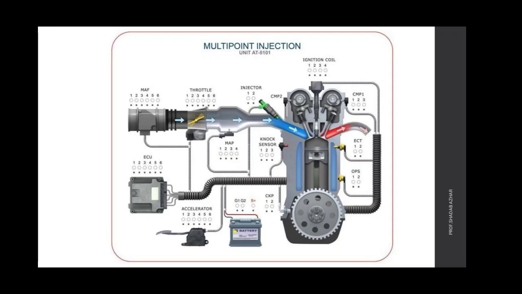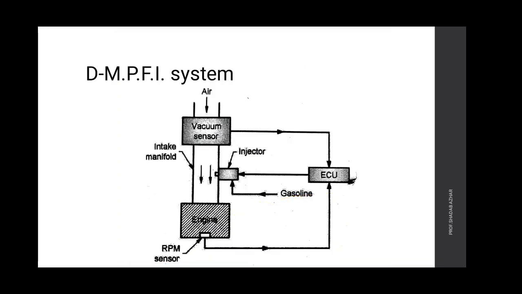So first is the DMPFI system, D type multi-point fuel injection system. This schematic diagram shows the connection with the ECU and vacuum sensor to an engine. This system is the manifold fuel injection system. In this system, the vacuum in the intake manifold is first sensed.